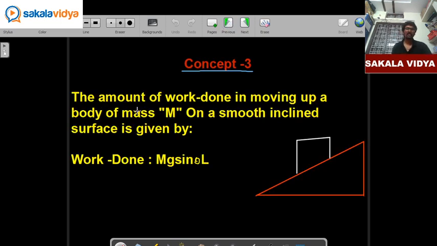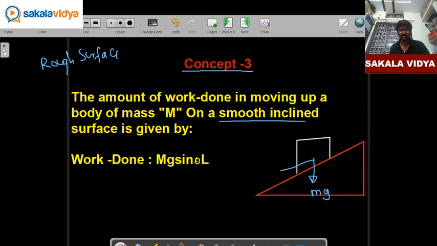Concept 3, the amount of work done in a smooth surface. In our previous case we have seen a rough surface, which means it is going to possess some friction. Smooth means it is not going to possess any friction. So again, the gravitational force mg, the force which is going to pull this block back down the slide, is mg sin theta.